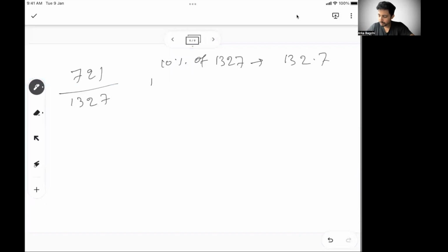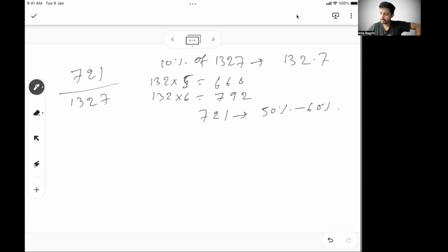So I know 132 into 5 is how much? 660, right? And 132 into 6 will be somewhere around 792. Yeah, 792. So 721 must fall somewhere between 50% to 60%.